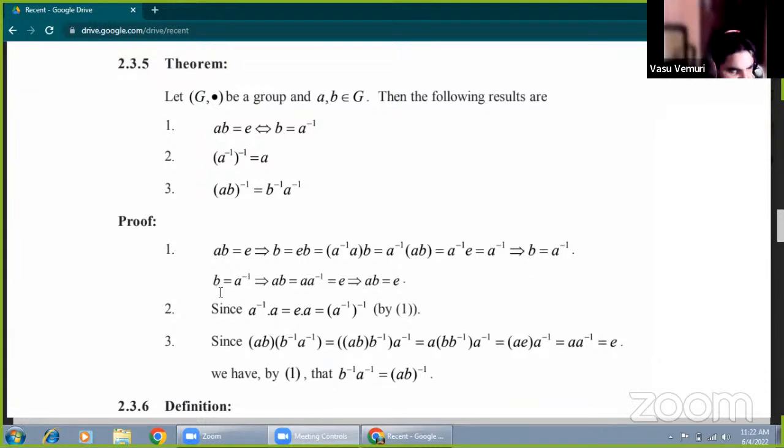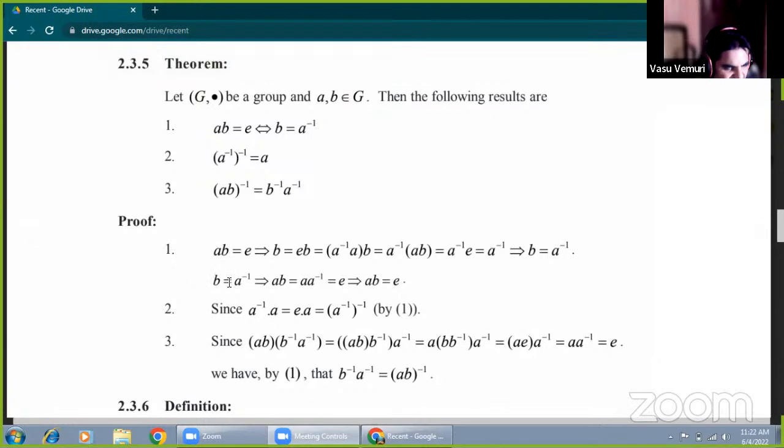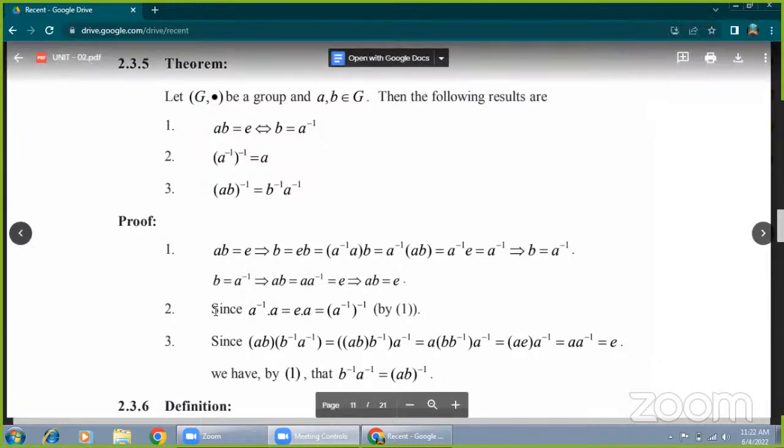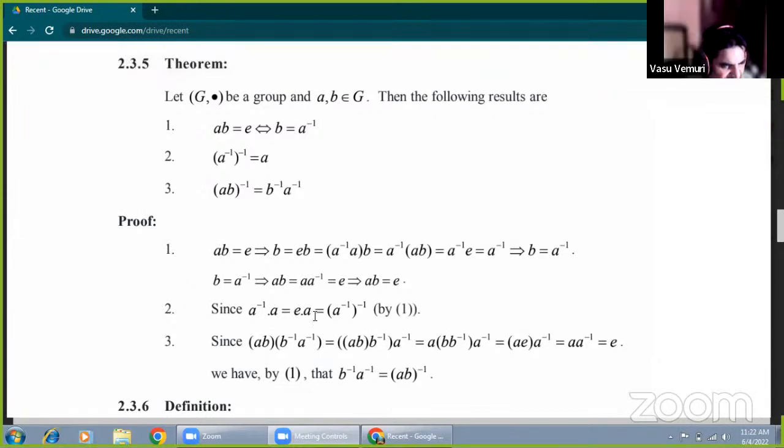Now the second one. Taking b equal to a inverse, this next part is also satisfied. Substituting b equal to a inverse and multiplying with a on the left side, ab equal to a a inverse. What is a a inverse? By G4, a a inverse is identity. Now we are getting ab equal to e. Similarly, a inverse times a means identity. Identity can also be written as e times a.